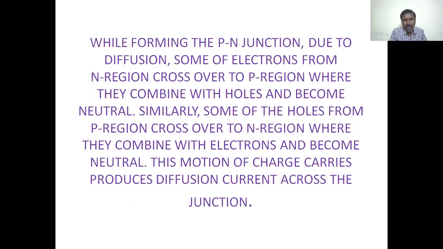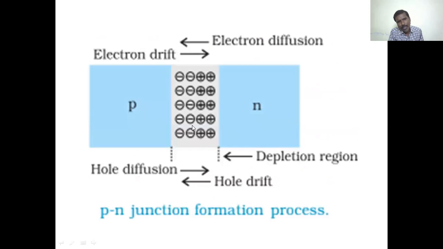Similarly, holes from the p region are moving towards the n region, combining with some of the electrons and becoming neutral.